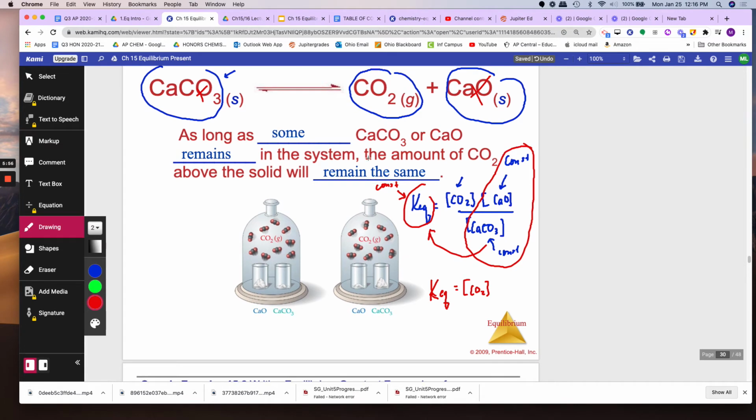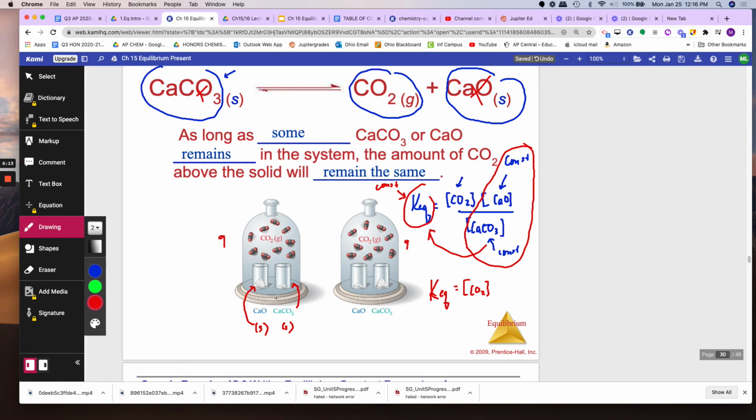Here's the CaO solid. It looks like a white powder. And here's the CaCO3 solid. And here's the amount of CO2: 1, 2, 3, 4, 5, 6, 7, 8, 9.